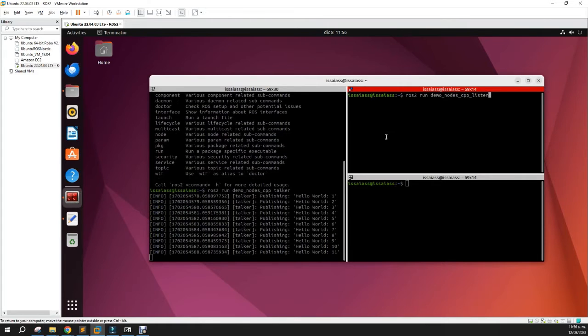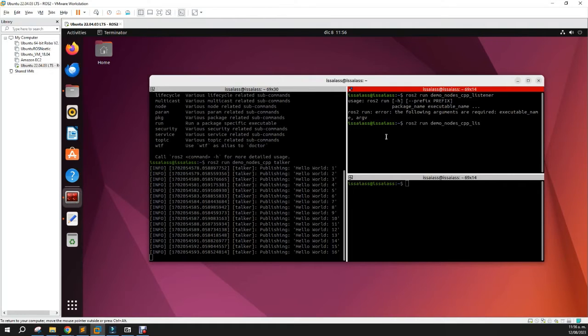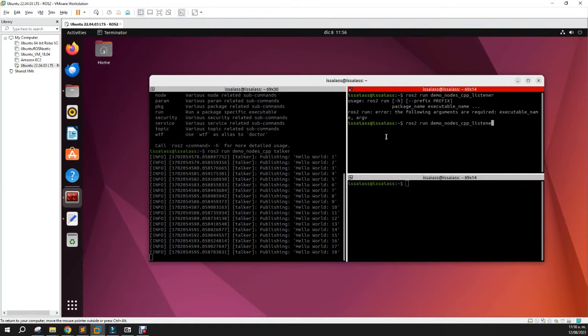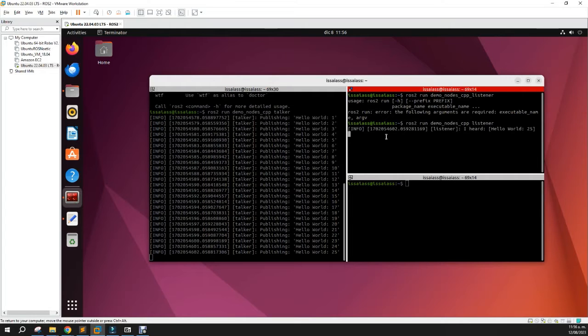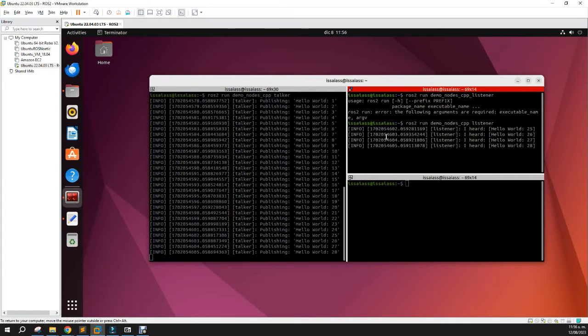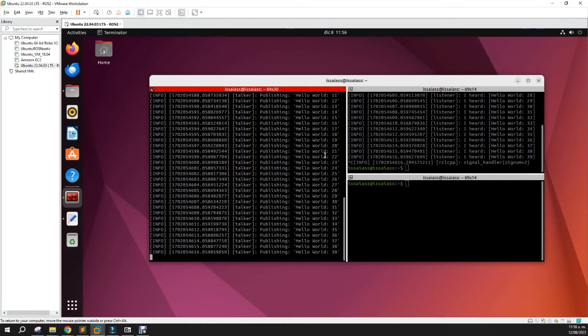So ros2 run demo_nodes_cpp listener. Okay. You will see here that ROS is installed and running because you have a publishing node and a receiver node.